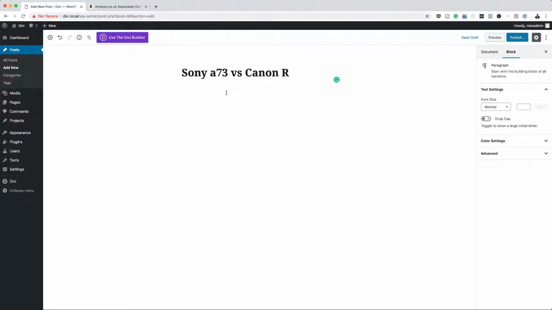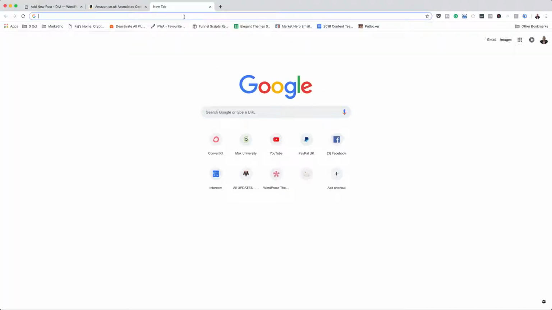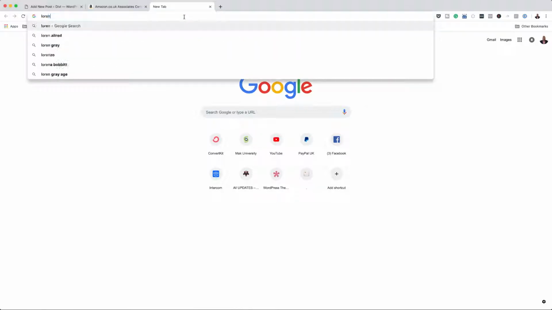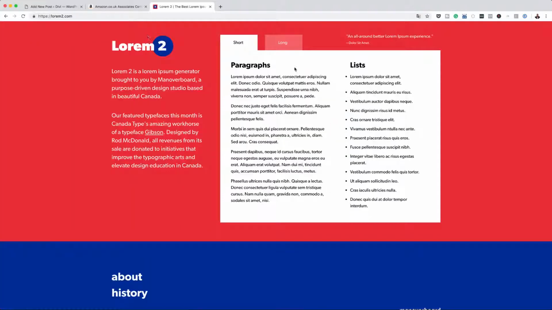Okay, so now this is where you start typing your review. I'm just going to open a new tab here and use some dummy text, because if I were to start typing, trust me, this tutorial will be very, very long because I don't type very fast. All right, so for now, I'm just going to use some dummy text. I'm on Lorem Ipsum here. I'm just going to copy some dummy text.